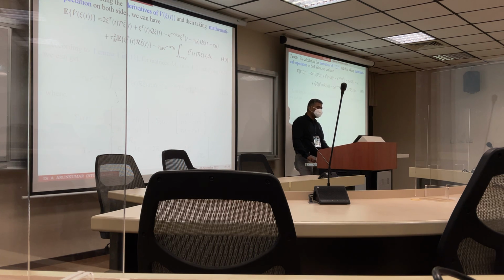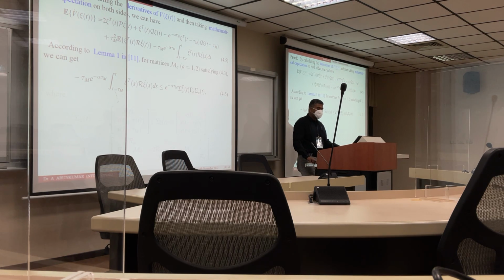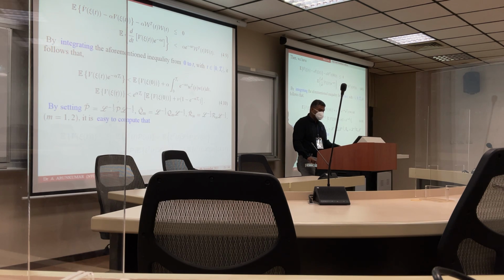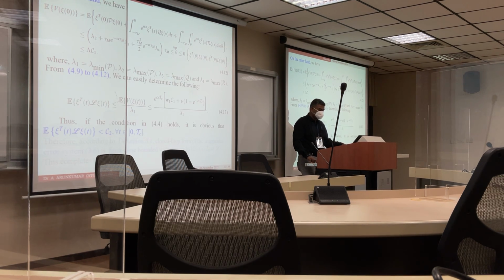Now we go to the proof. In this proof, we calculate the derivative of the Lyapunov function and obtain equation 4.5. According to Lemma 1 in reference 11, for any matrix M and satisfying equation 4.3, we get equation 4.6. In addition, the remaining parameter of the Lyapunov function is in equation 4.7. Then we combine all the equations along with the event-trigger condition, and applying the Schur complement lemma, we get equation 4.8. If Pi is less than or equal to 0, we get equation 4.9. By simple calculation, we get these equations. So if condition 4.4 holds, the following conditions are also satisfied. This completes the proof of Theorem 4.1.